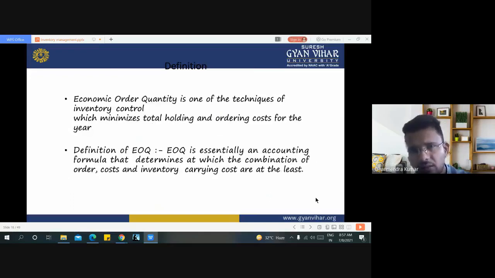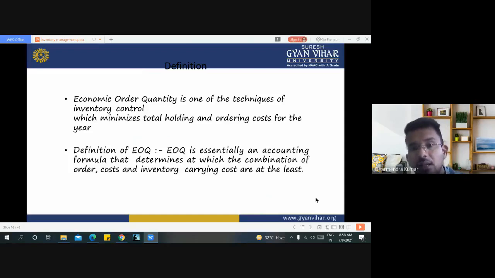This is the definition of economic order quantity. Economic order quantity is one of the techniques of inventory control which minimizes total handling and ordering cost for the year in any manufacturing plant.